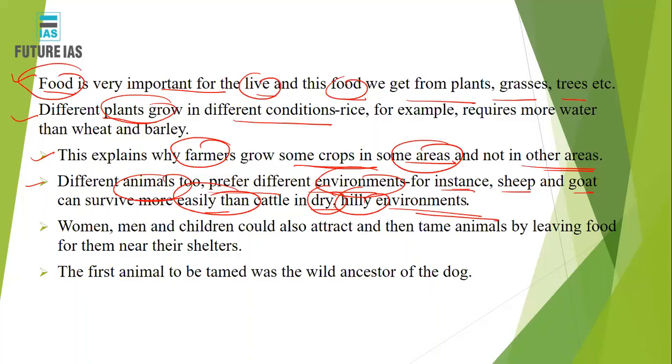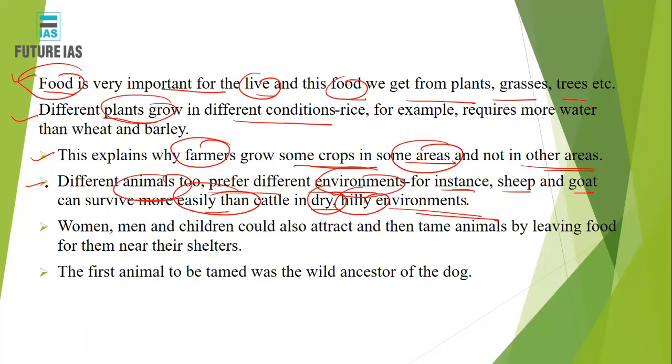The goat is also called the poor man's cow because sheep and goat can survive in a harsh climate, and moreover they are cheaper to purchase, and that is why poor farmers can easily purchase sheep and goat, and they can easily survive in the dry and hilly climate also.